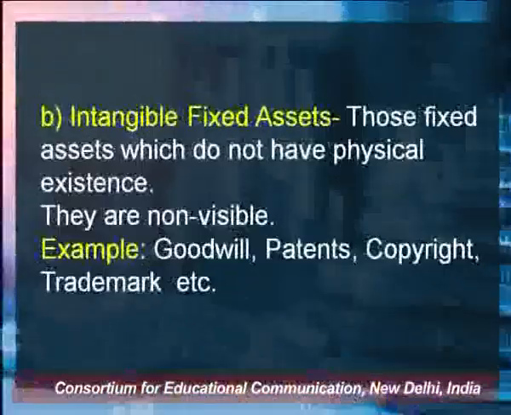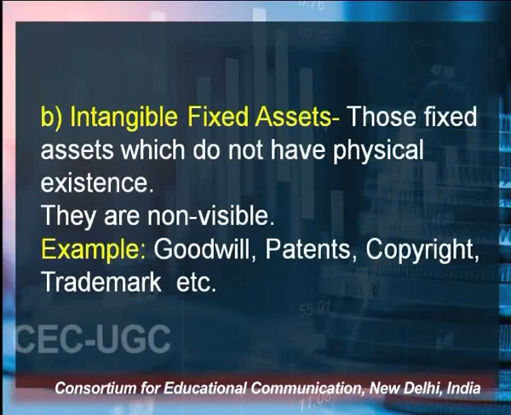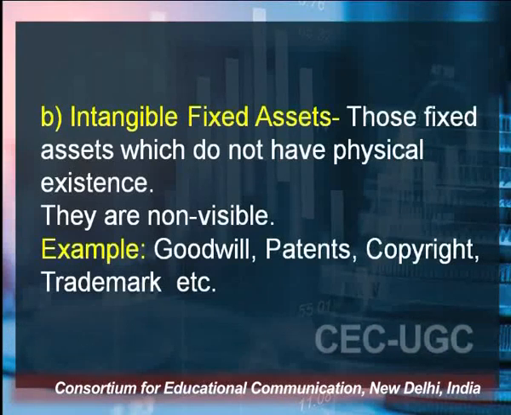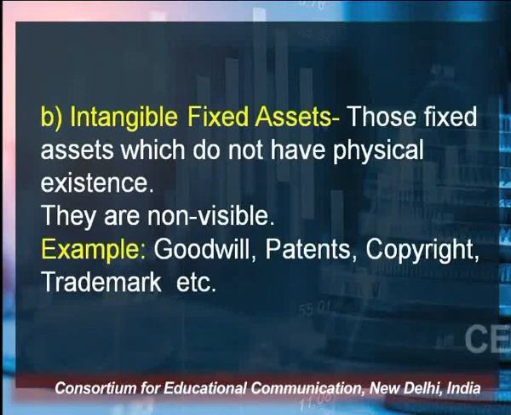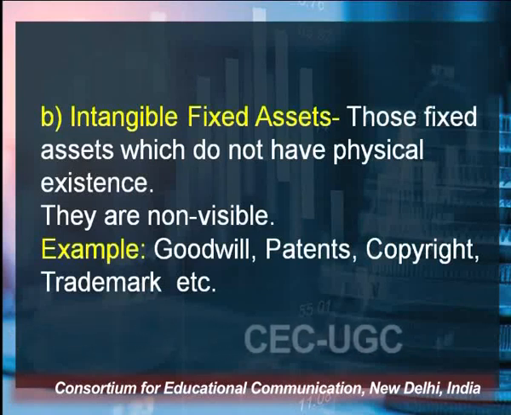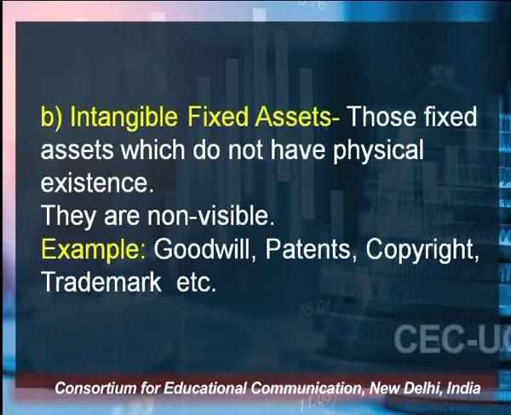Now the next type of assets are intangible fixed assets. Those fixed assets which do not have any physical existence. They are not visible. They cannot be touched or seen, they can be felt only. And the examples of intangible fixed assets are goodwill, patent, copyright, trademark.